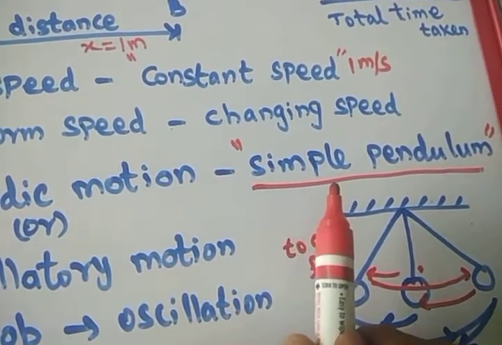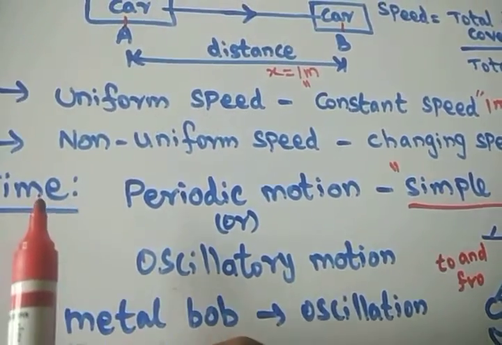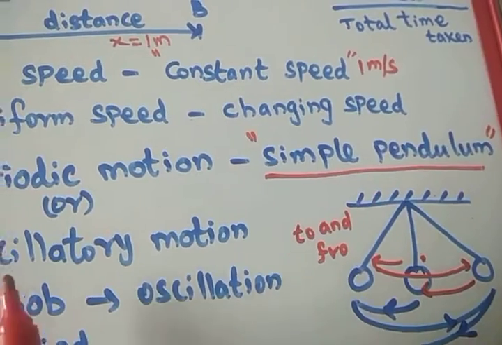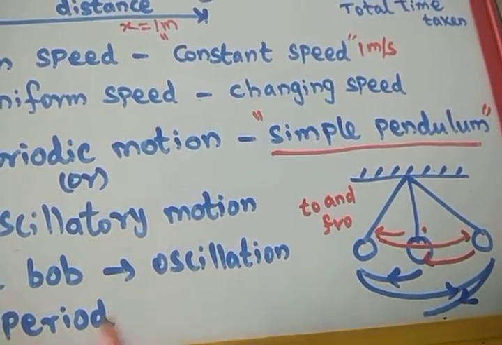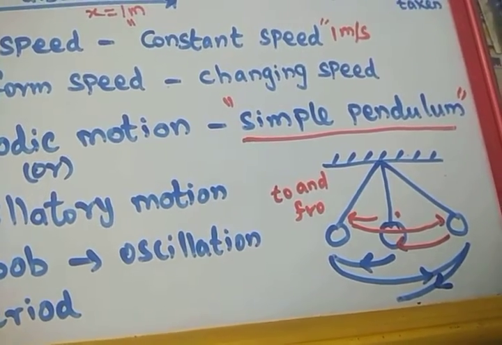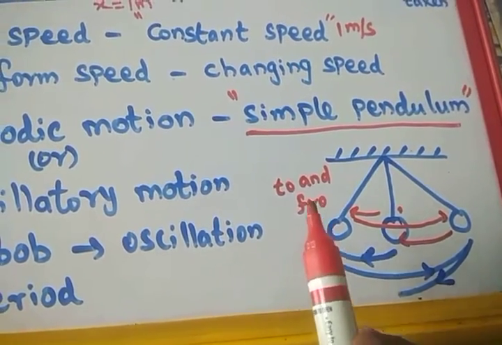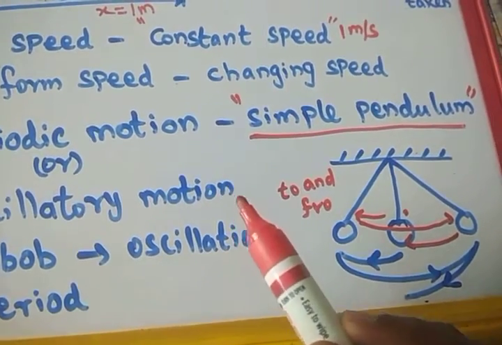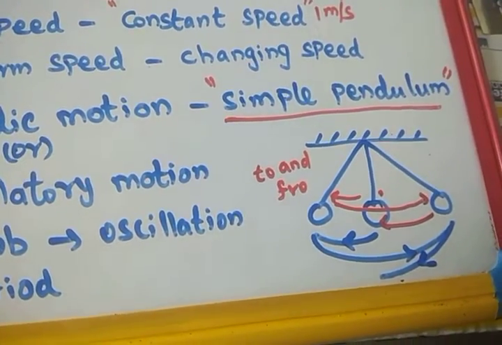What is a simple pendulum? A simple pendulum is a device used to measure time. In order to understand the concept of time, we are using a simple experiment called a simple pendulum. It is a long wire with a metal bob. It always obeys periodic motion or oscillatory motion. What is oscillation? Oscillation means the to and fro motion of the body. It will go to this side, again come to this side, then come back to this. That is called a to and fro motion.